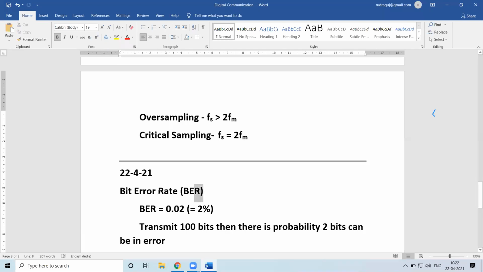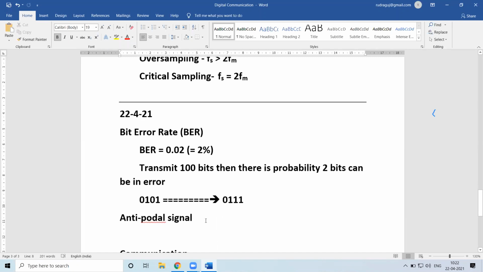So that is what bit error rate specifies. If I transmit 1000 bits, there is a chance that 20 bits can be erroneous at the receiving end. So it is just a probability estimation. It is left up to the coding methods you're using to detect and correct these errors. So that is where your information theory coding comes into play.